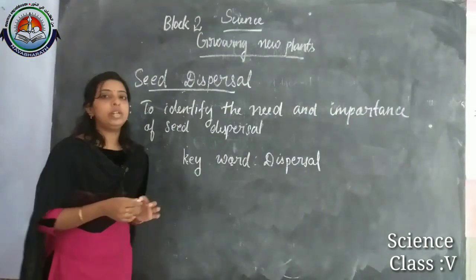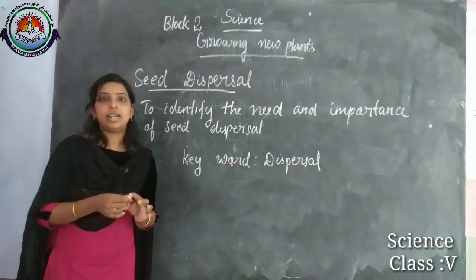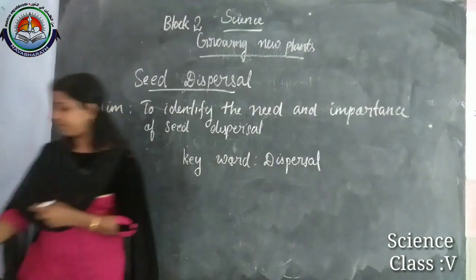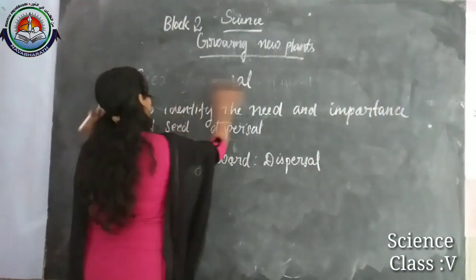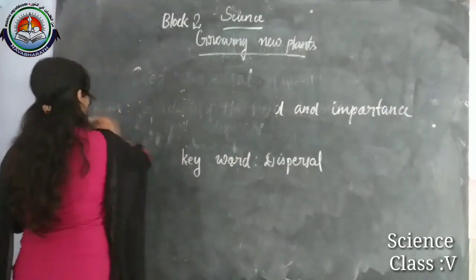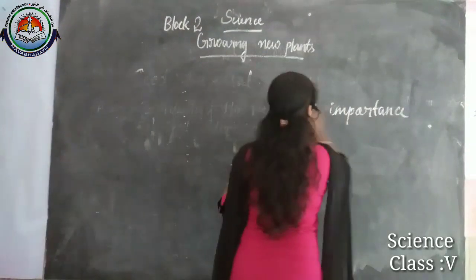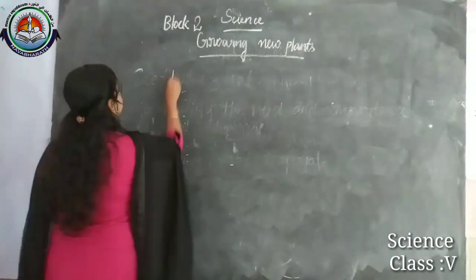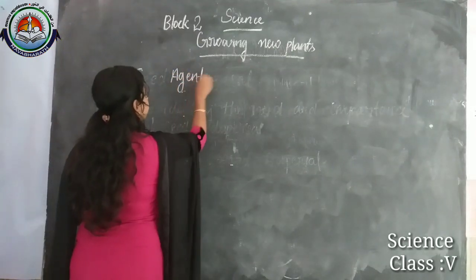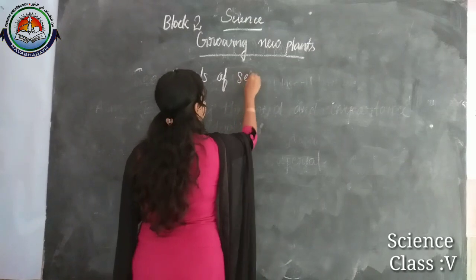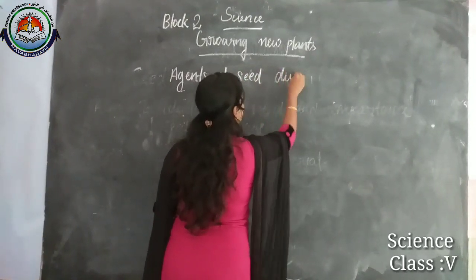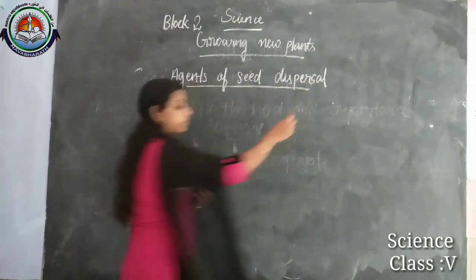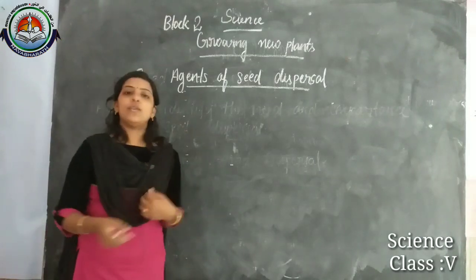Now we can move to our second lesson, that is agents of seed dispersal.